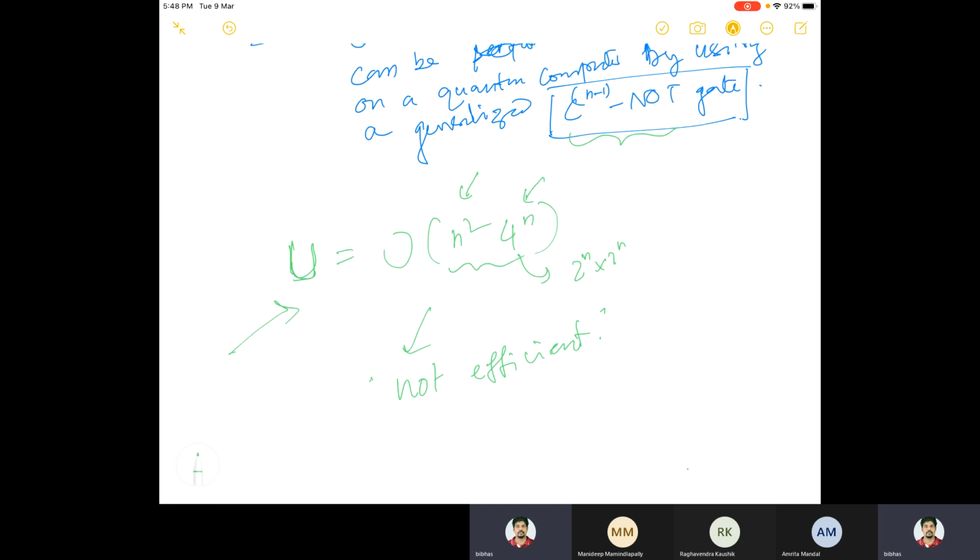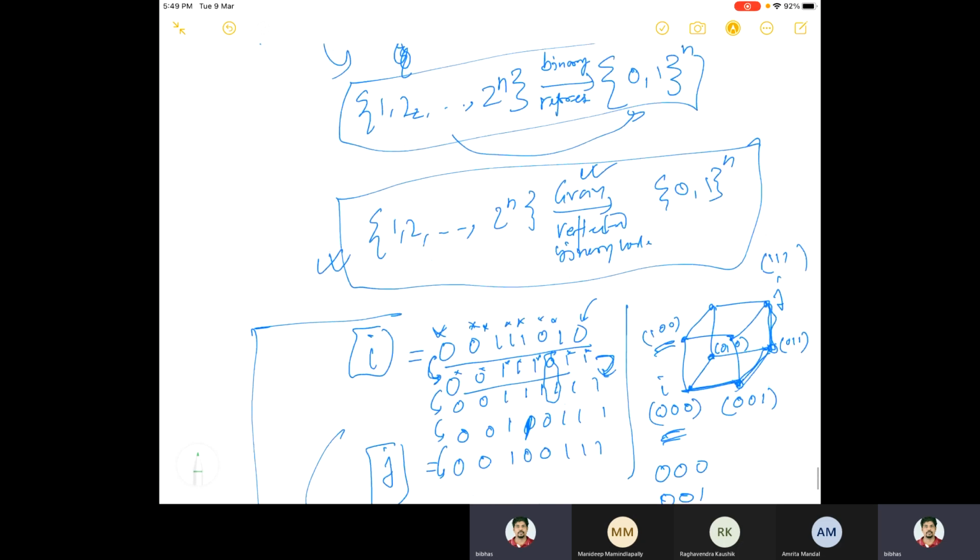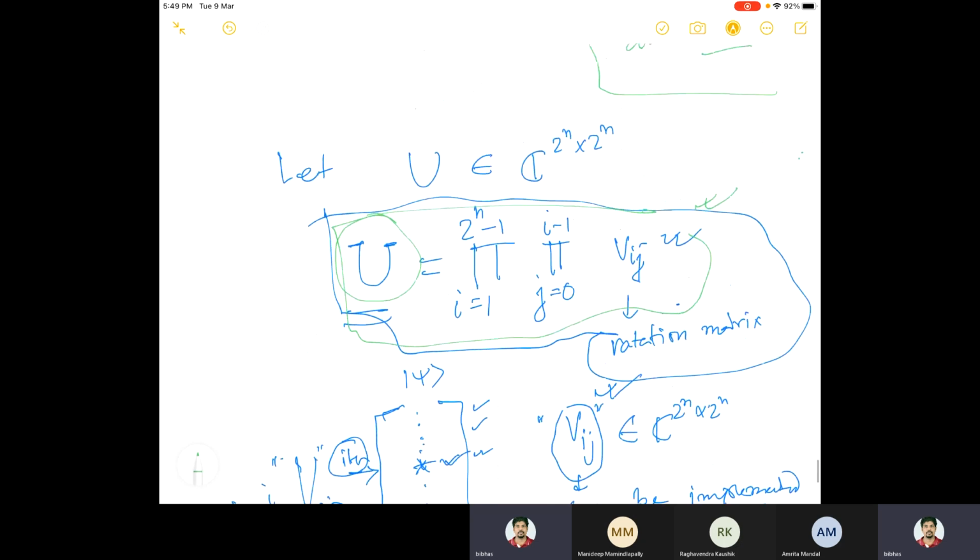You may see this is the worst case situation. Why is this a worst case situation? Because I'll be dealing with a specific U. I don't need to implement an arbitrary U matrix. This U need not be arbitrary because I have a certain goal to achieve. In theory, of course, it could be arbitrary, but when it comes to practical use, let's say I want to implement some kind of a permutation gate. Permutation gate is very simple to explain. So I have a 2 to the power n by 2 to the power n permutation matrix. Then the question will be, what is the number of gates I need to implement a permutation gate?